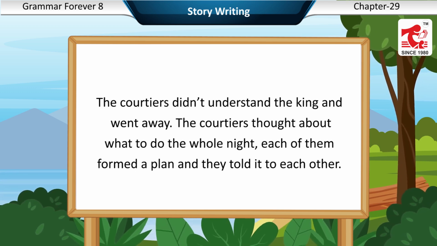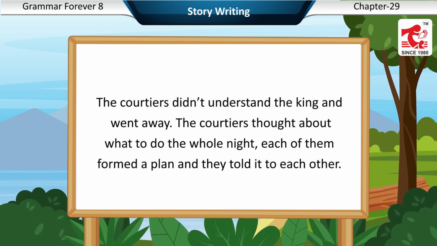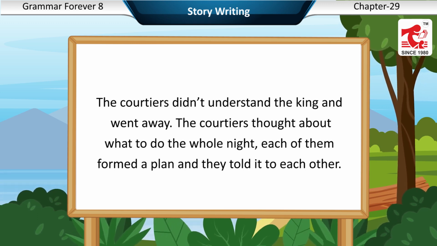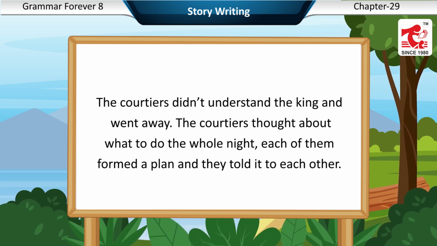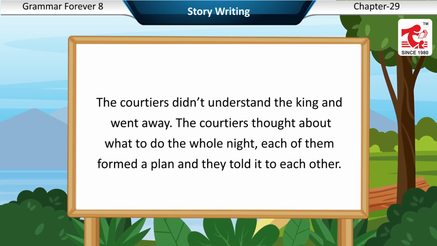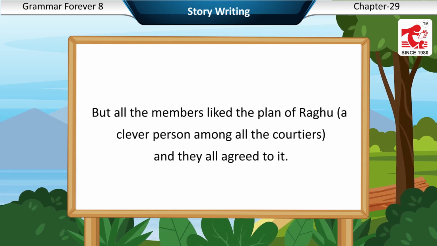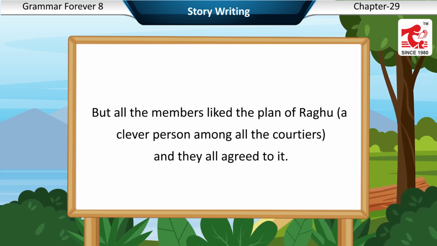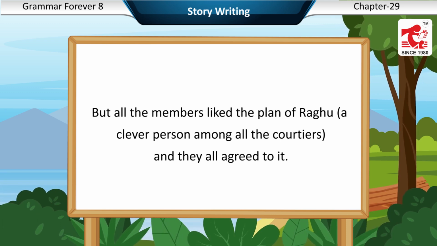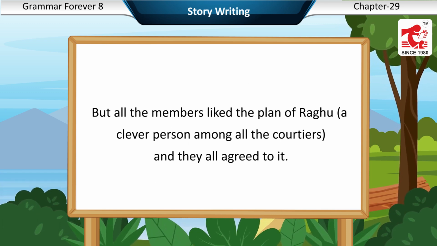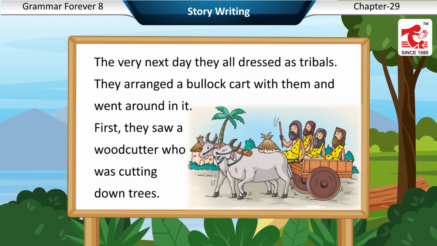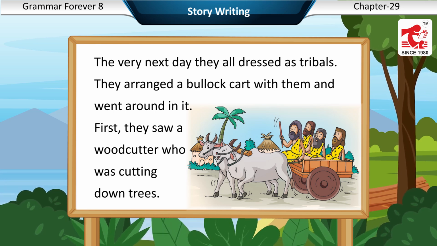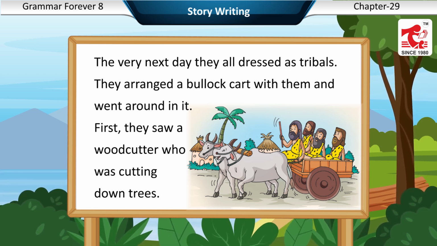The courtiers did not understand the king and went away. The courtiers thought about what to do the whole night. Each of them formed a plan and they told it to each other. But all the members liked the plan of Raghu, a clever person among all the courtiers, and they all agreed on it. The very next day, they all dressed as tribals. They arranged a bullock cart with them and went around in it.